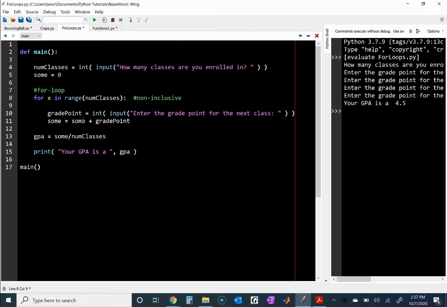X does not have to be X. It could be Y. It could be I. It can be anything except for any reserved word. And you know, when you have a reserved word, when you type it, it changes color. So that was a look at for loops. You'll see how you'll actually be working on an assignment where I want you to use a for loop to implement that application.